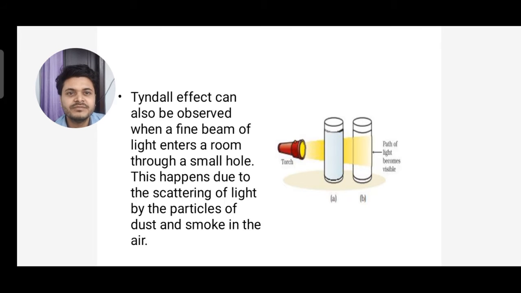When a fine beam of light enters the room through a small hole, this happens due to the scattering of light by the particles of dust and smoke in air. So the path of light becomes visible, and here we can see scattering of light and Tyndall effect.